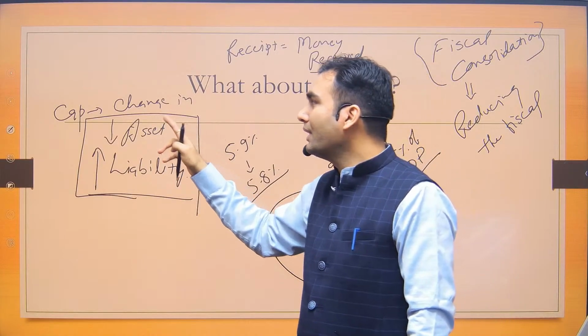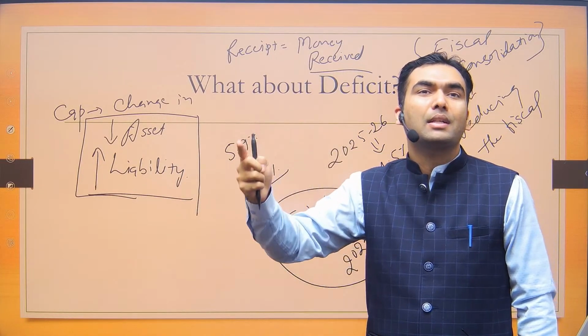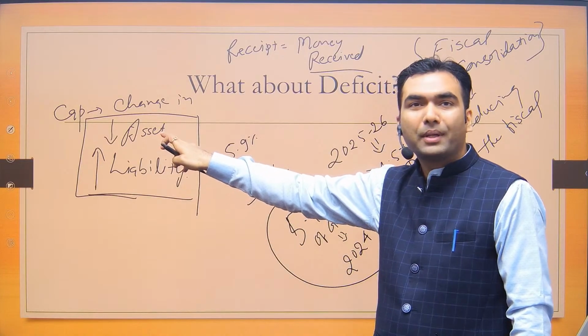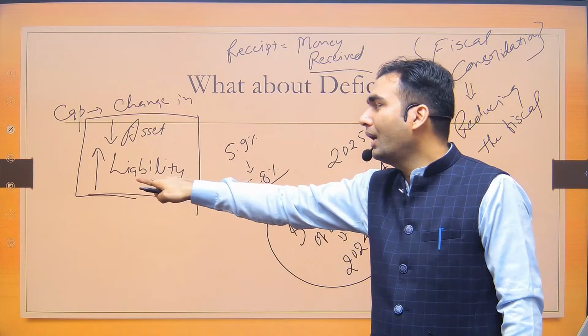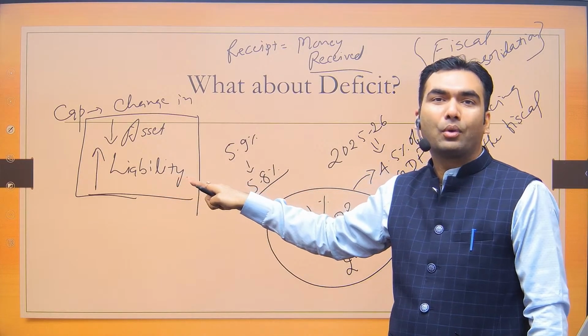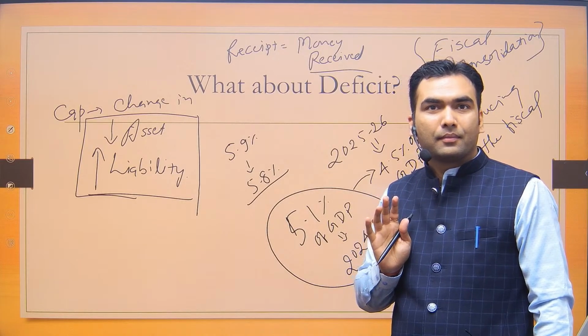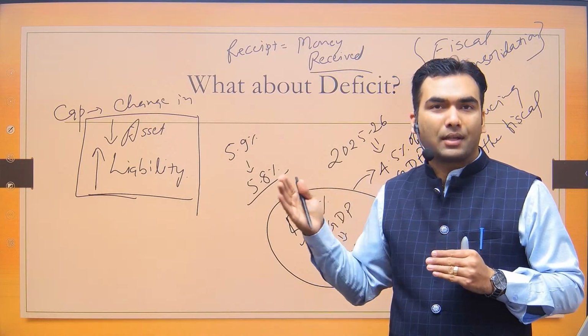So ultimately, if there is a high capital receipt today, probably the future generation is going to be burdened. Either their source of income is going to be curtailed by reduction in asset, or they have to do a lot of future repayment of loan which the current government is taking. So after a point of time, it may not remain sustainable.